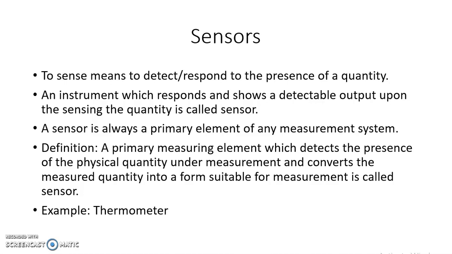So we can define a sensor precisely as a primary measuring element which detects the presence of a quantity under measurement and converts that measured quantity into a form suitable for measurement. It is called a sensor. And as I told, the example is thermometer. So thermometer is a sensor.